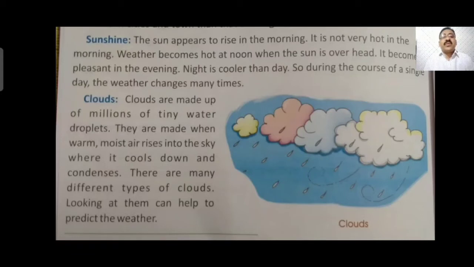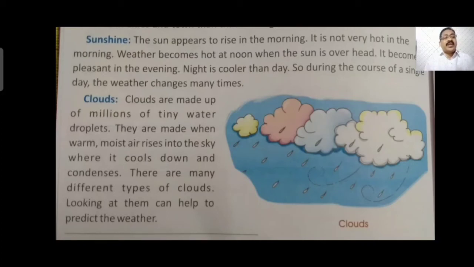There are many different types of clouds. Looking at them can help to predict the weather. Now cloud, as I told you, water vapor rises up from every place where there is water, like lake, pond, river, sea, ocean. You can find water gets evaporated due to the heat of the sun. This water vapor goes to the higher part of the atmosphere. There it condenses and changes into water, changes into clouds.